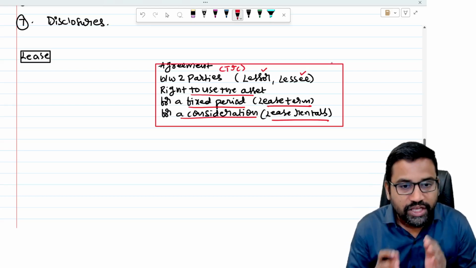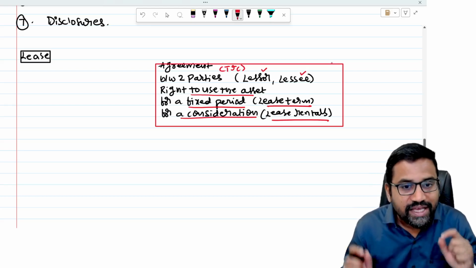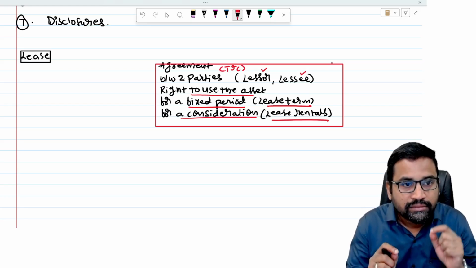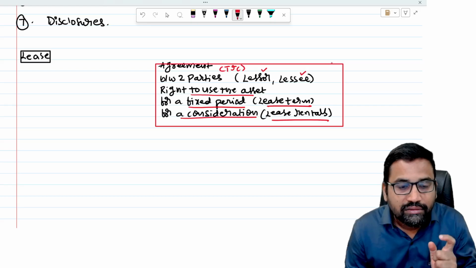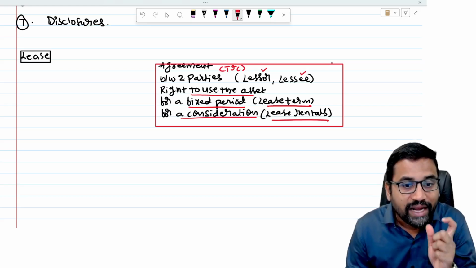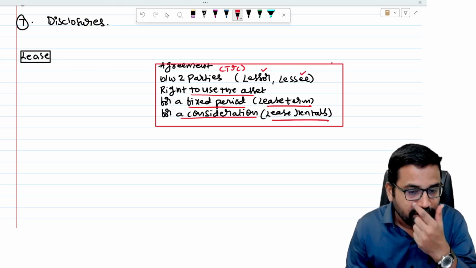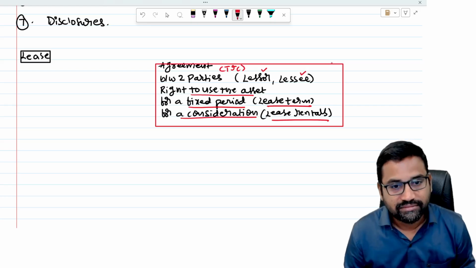So therefore, the important thing is there is an agreement and there are two parties, and one party gives to the other party the right to use the asset, and that too for a fixed period of time, an agreed period of time, and for a consideration.